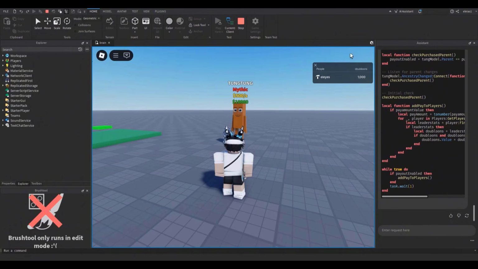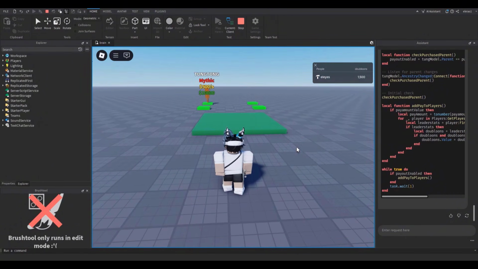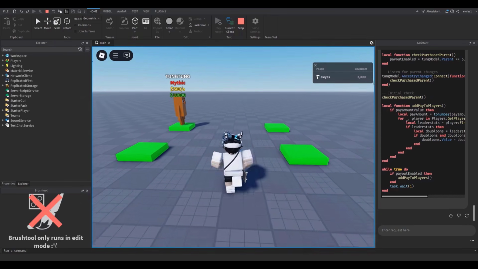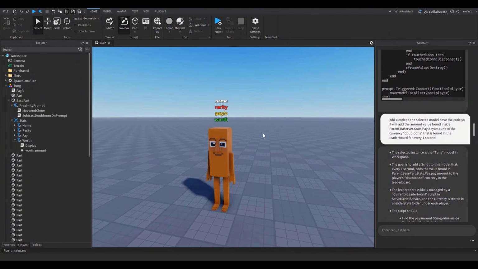So right now it should not work. Please don't work. Good, it does not work. But when I buy it, then it'll work. Let me buy it. I haven't made it so it'll get rid of my money yet. But yeah, now it's in it. There, now I have the slot. Now it's giving my doubloons. Yes, this is working. This is so good. Okay, now I'm gonna make it so it takes money from me. Okay, there. Now I made it so it actually purchases it properly.